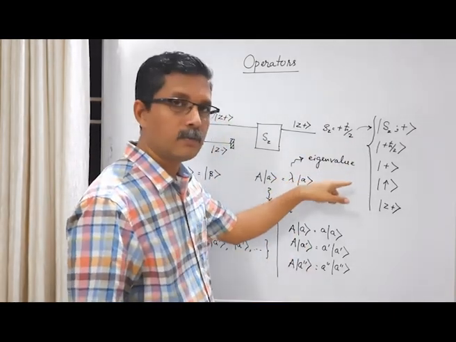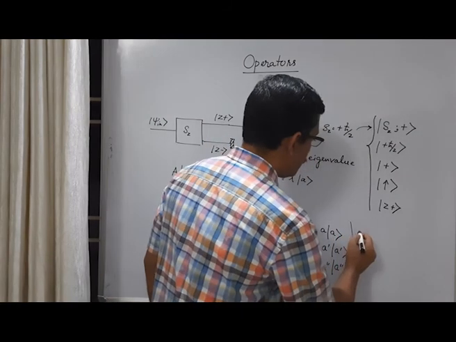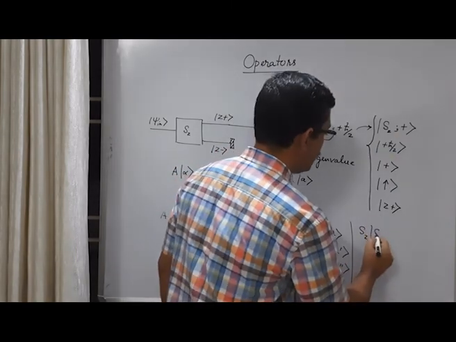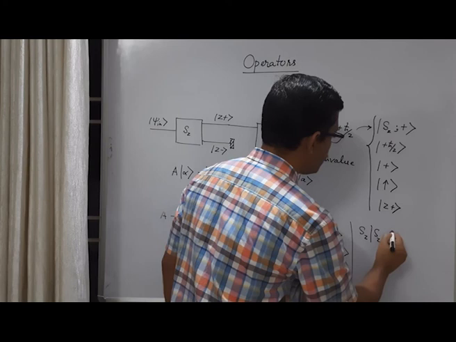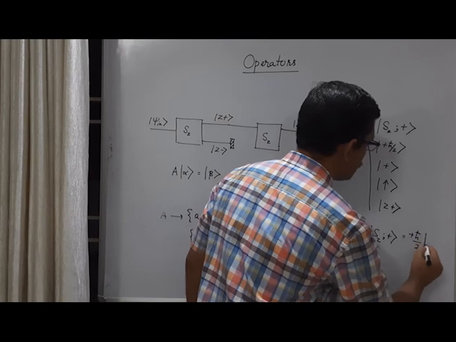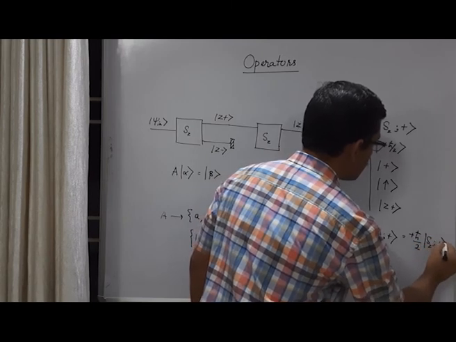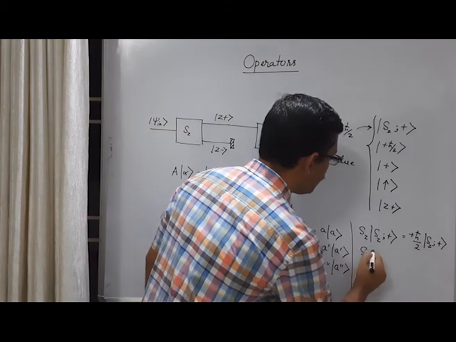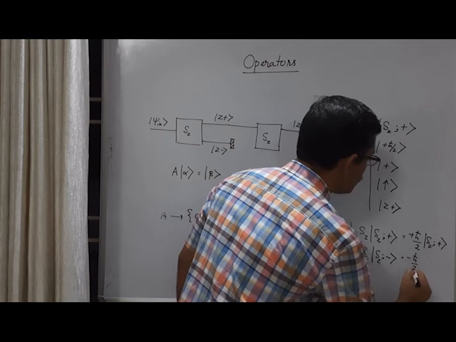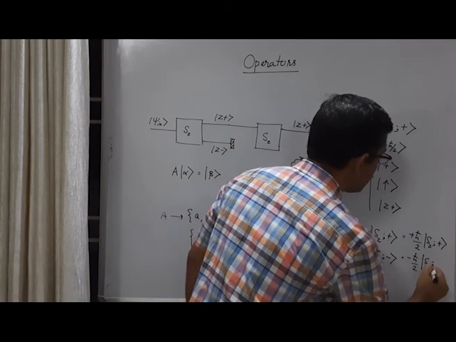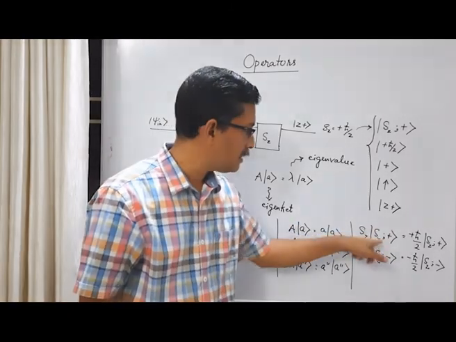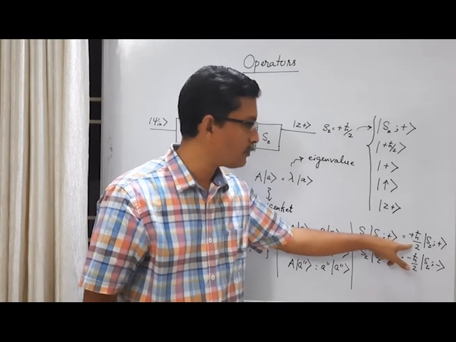Here the eigenvalue equation we can write like this. The operator is Sz, acting on the state Sz plus gives plus h cross by 2 times Sz plus, or Sz acting on the state Sz minus gives minus h cross by 2 times Sz minus. Okay, so this ket Sz plus is labeled after plus h cross by 2.